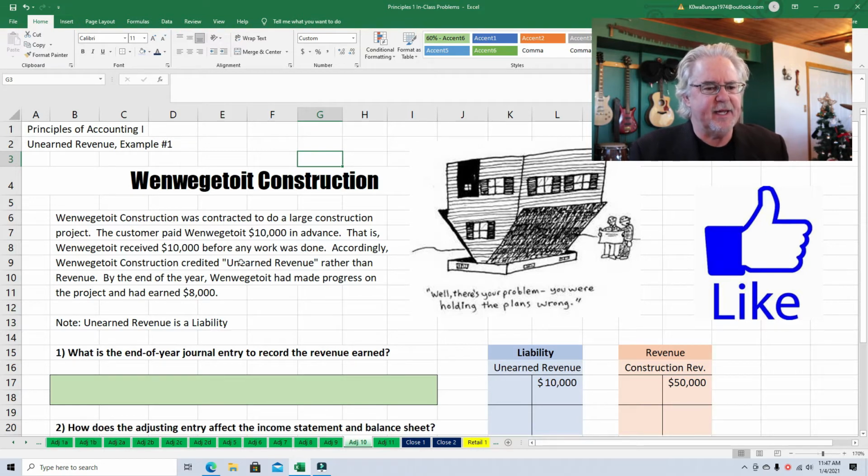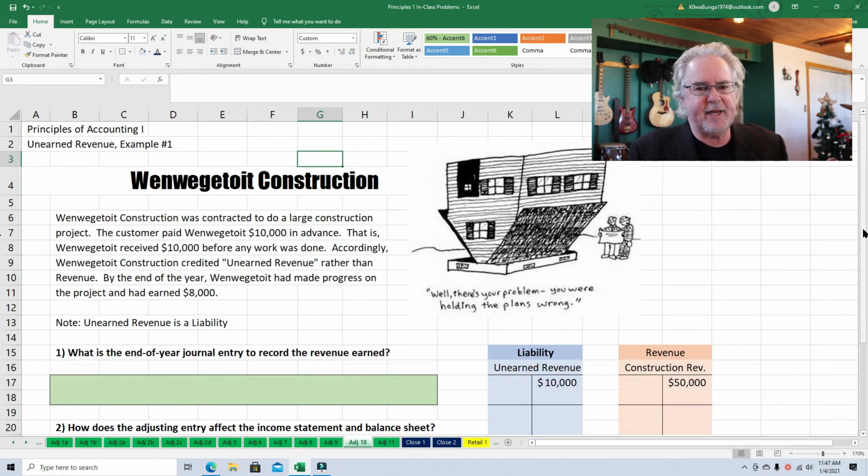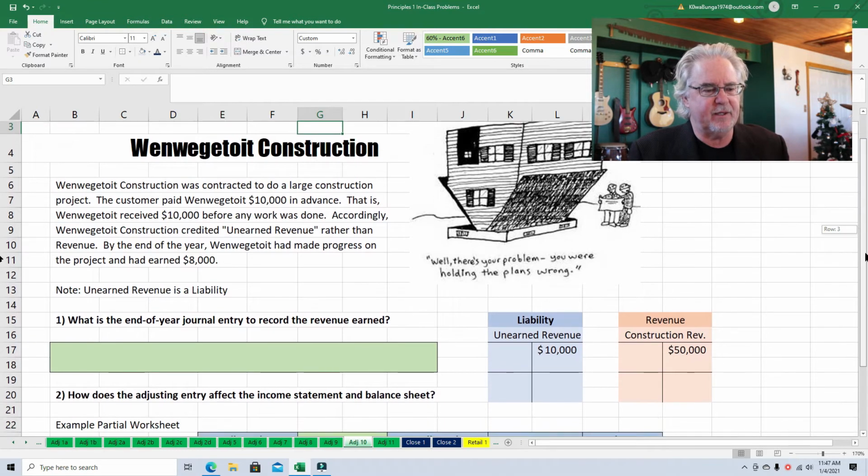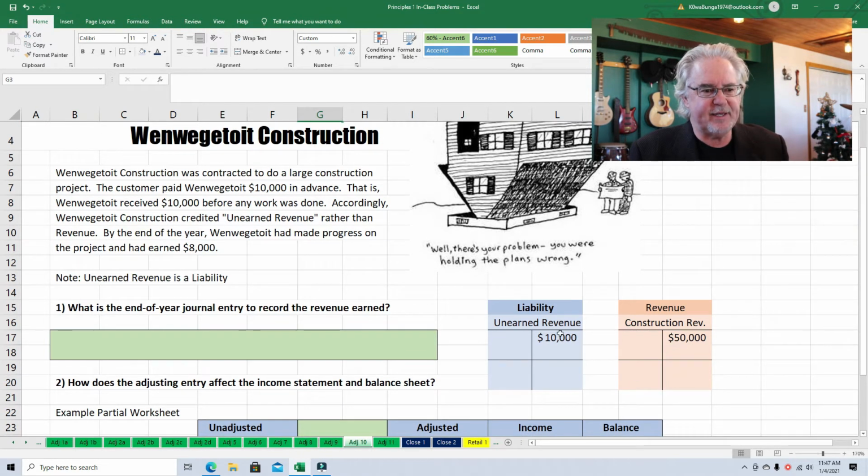So when they first received the money, they credited unearned revenue because they knew better. They knew that in order to claim revenue, you got to do your job. Well, they knew that they hadn't done their job yet. They got paid in advance, so they called it unearned revenue. Now, unearned revenue is a liability. That means that when we get to construction, owes these people some work. It's a liability. It's an obligation.